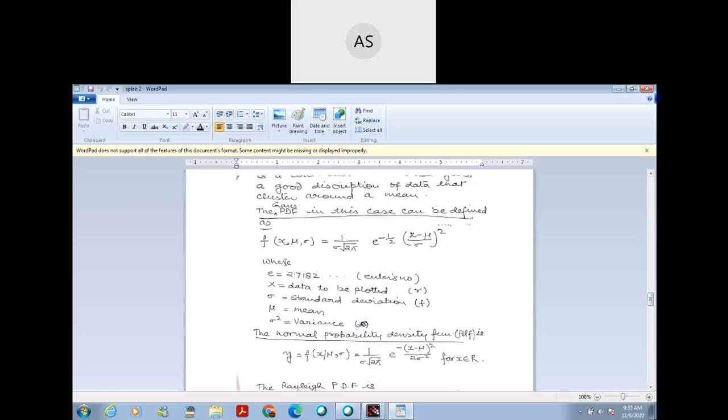This is the formula for Gaussian PDF. Write down this formula so I can explain this.